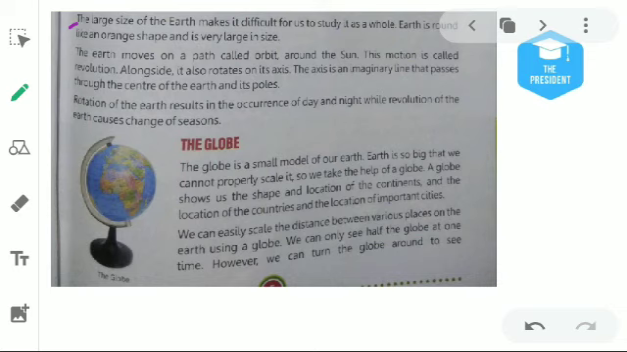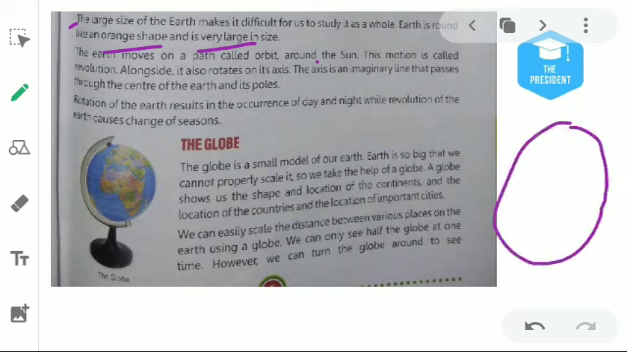In the next paragraph here is, the large size of Earth makes it difficult for us to study it as a whole. Earth is round like the orange shape and is very large in the shape. Because Earth is so big, we can't study the distance and the physical features present on the Earth. So basically what scientists did is they made a miniature form of the Earth. Means we can study where these water bodies exist, where these land masses exist. So they make a small model.